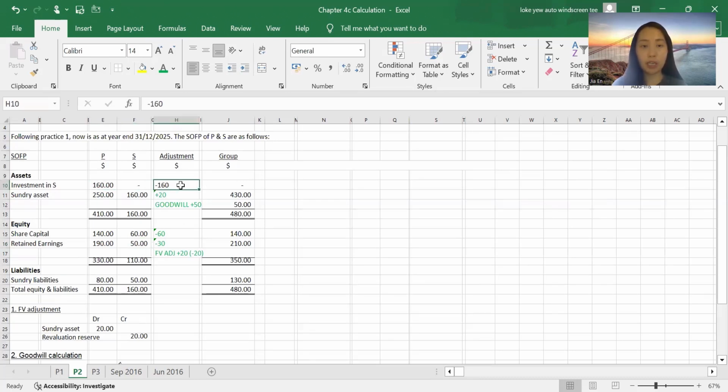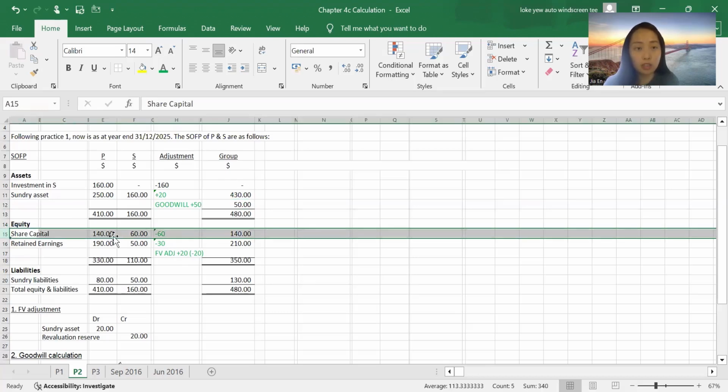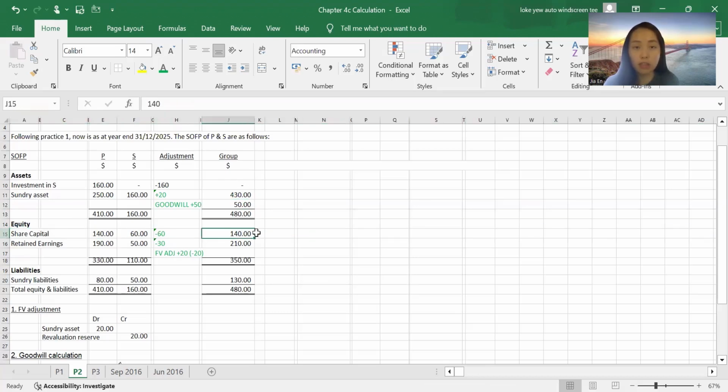160, we eliminated, so it's 0. Sundry asset plus 160 from the subsidiary, but because of the fair value adjustment, $20, we included it here, and hence it's showing 430. Goodwill as per the goodwill when you acquired the subsidiary. And now share cap is still the same. This is the share capital of the parent. Retained earning.